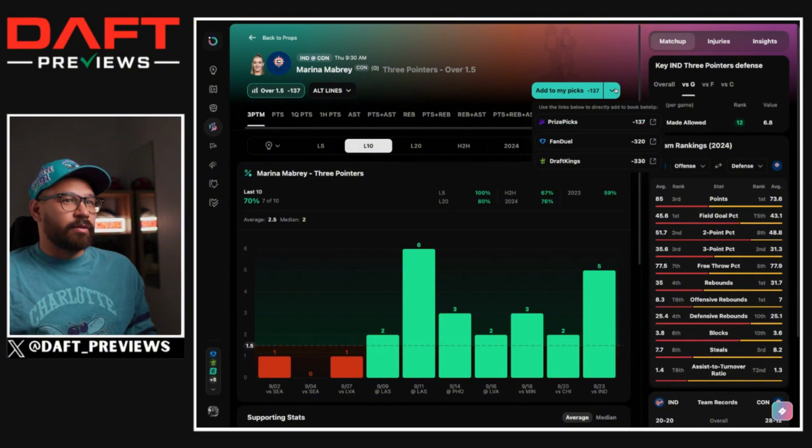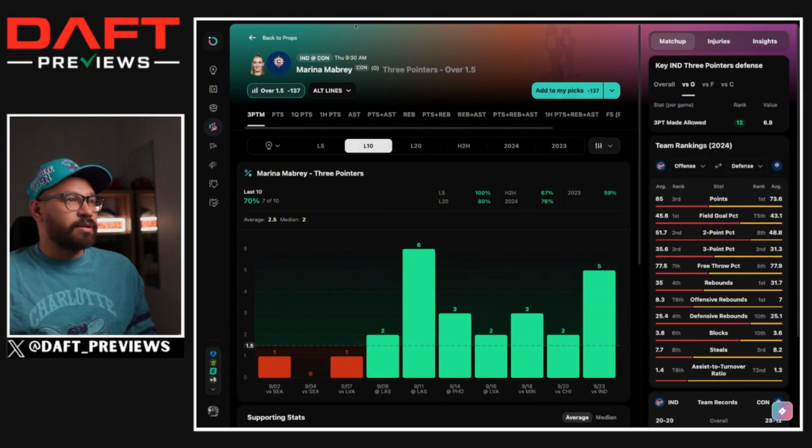So these are the odds on the different books. FanDuel and DraftKings, minus 330. That's the type of odds that I'm getting on my book. Prize Picks will give you Marina Mabry at minus 137. So if you do use Prize Picks, Marina Mabry over 1.5 3-pointers is an excellent look.